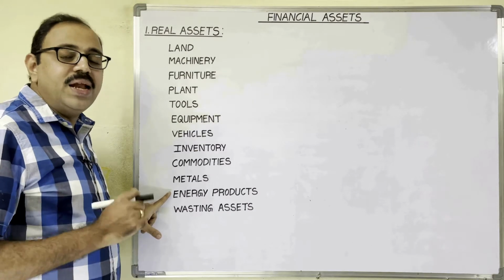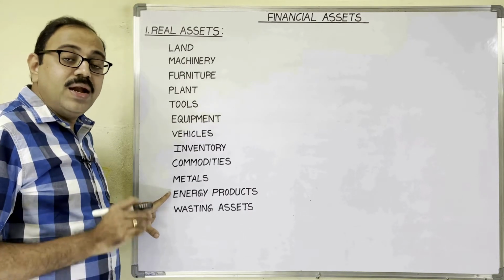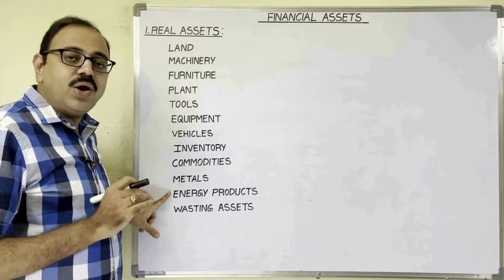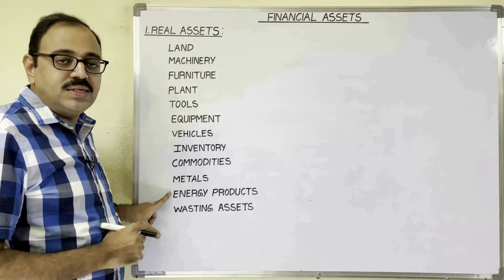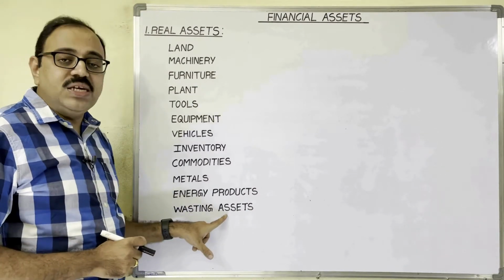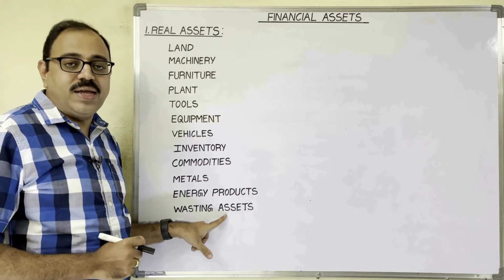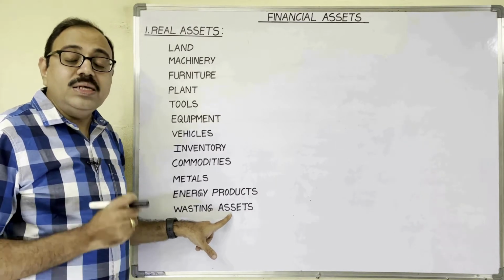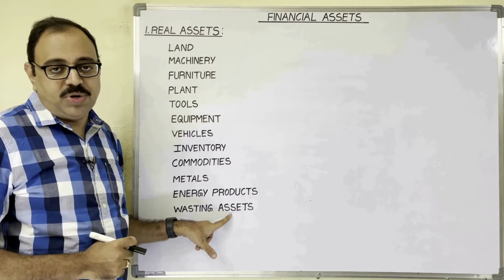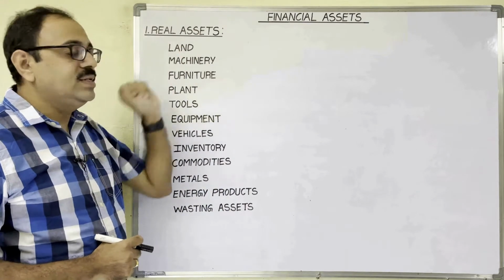For example, electricity and oil. Electricity you cannot touch and you cannot see, but it comes under real assets. Last one, wasting assets, means quarries and mines. All these assets are visible and touchable, so they come under real assets.